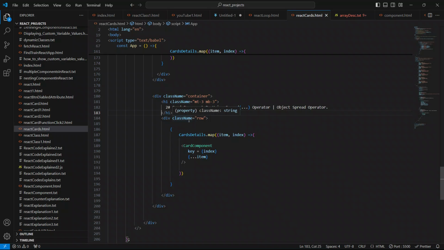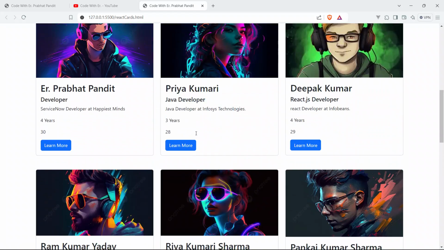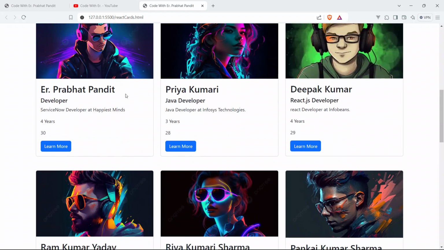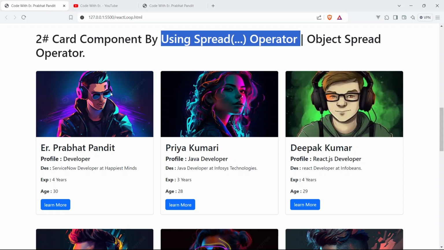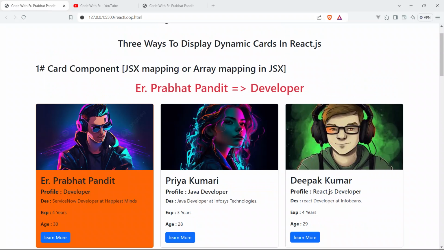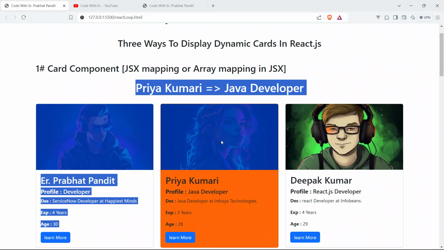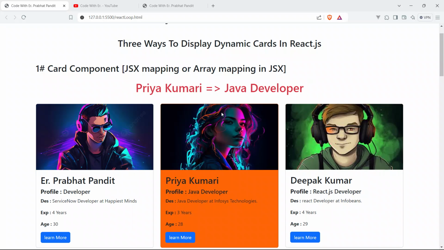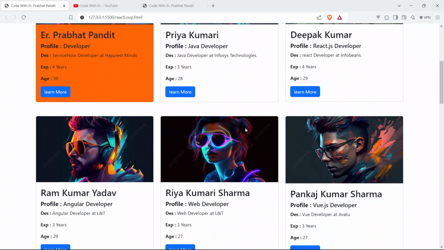But guys, before going to the third method, let's just make these cards interactive, like this. Whenever you click, it will be active, and you can see the name as well as the profile of the currently clicked card. Like Priya Kumari, Java developer, Prabhat Pandit, developer. I have explained the demo very well.